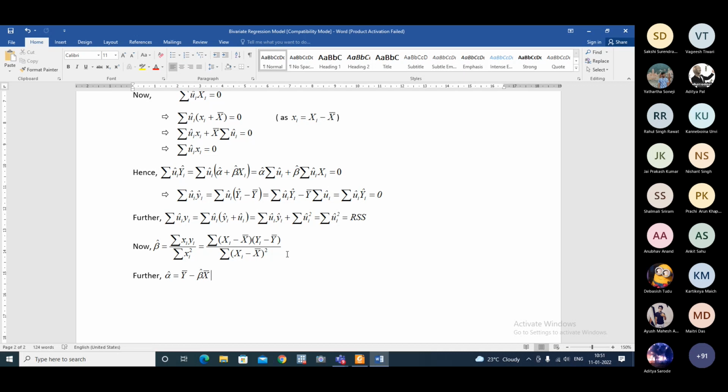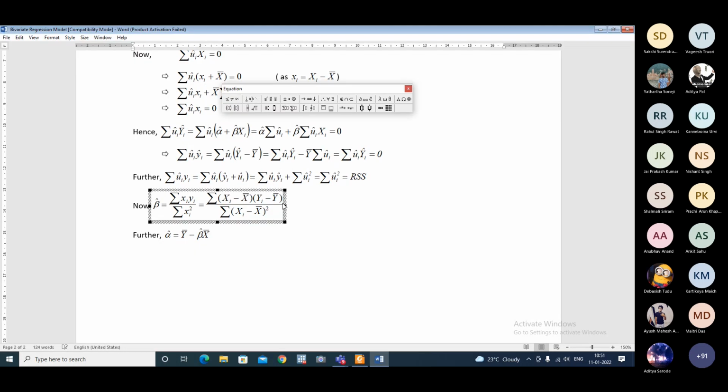Can you use any statistical terminology to express this formula? Anyone? Many of you have done the course. Covariance? Yeah. So basically, what can we write? Covariance of x and y divided by variance of x squared.